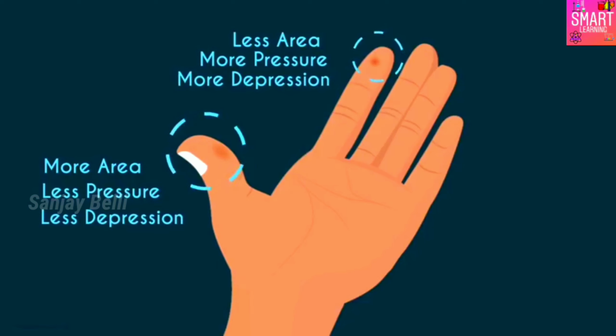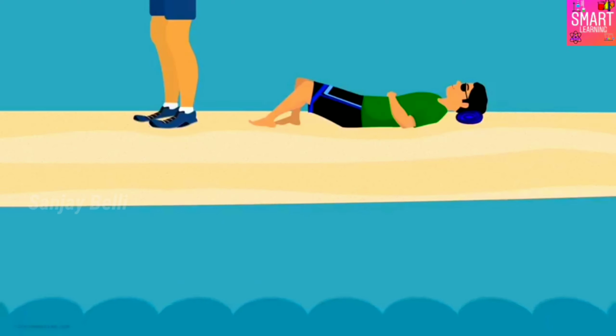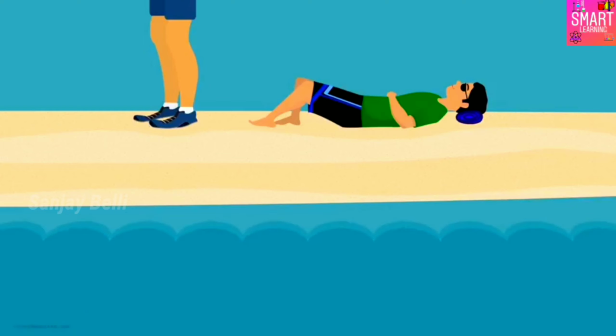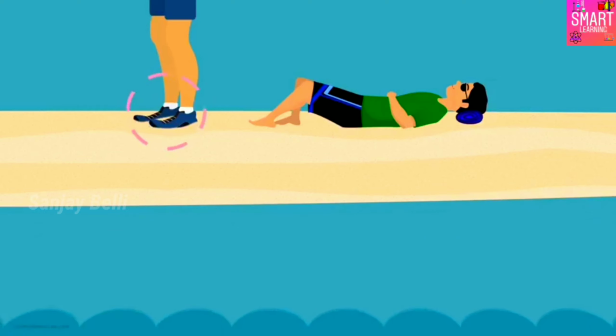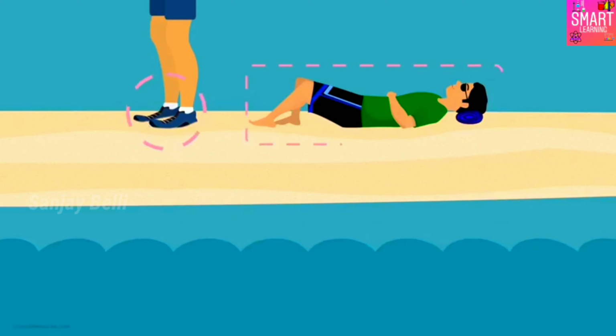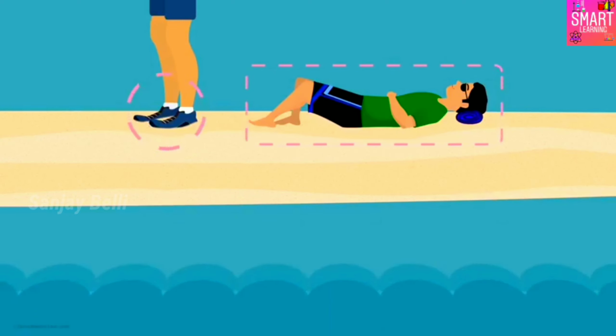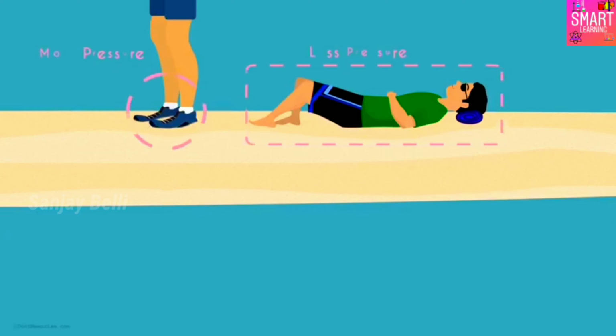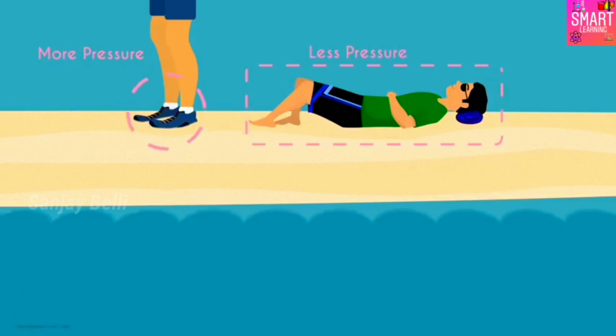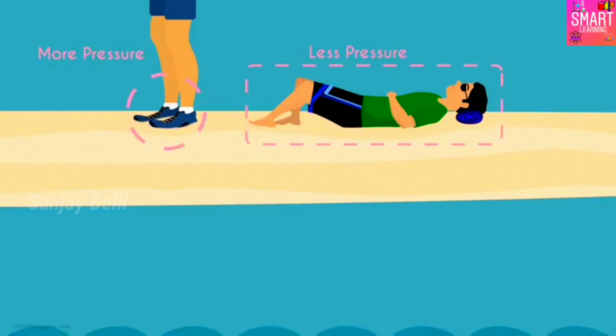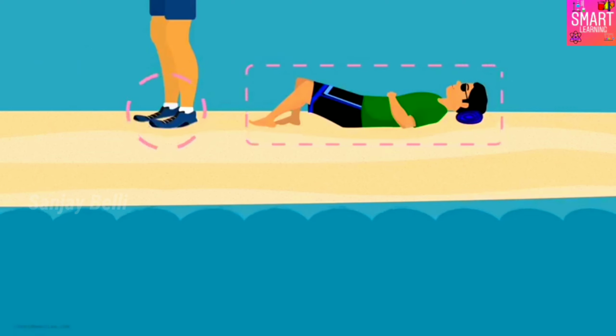Can you understand the second situation using this concept? Yes. In the second situation, the area on which your feet lie is lesser as compared to the area on which your entire body lies. And that's why the pressure is more when your feet are on the sand as compared to when your entire body lies on the sand, which explains why the depth here is more.